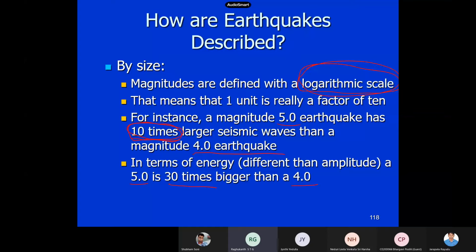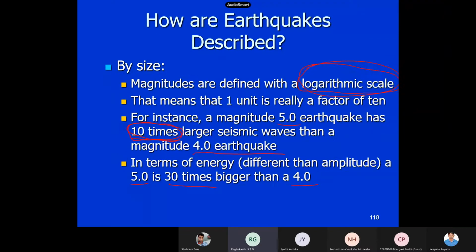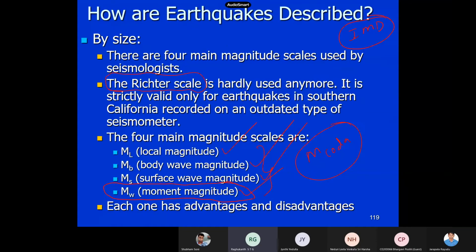So anyway, we will start our discussion. Last week, we saw how to describe earthquakes, both subjective scale, objective scale, magnitudes, intensities, and all those things. Last class we saw in detail about magnitude. Magnitude is basically some logarithm of the amplitude. So these are the four scales which we have set.